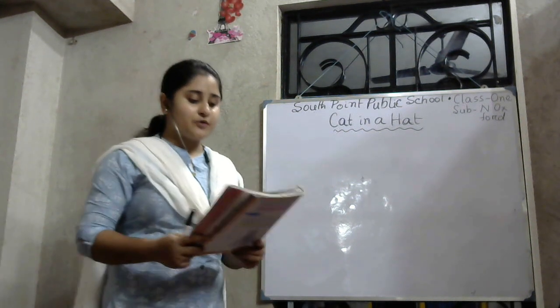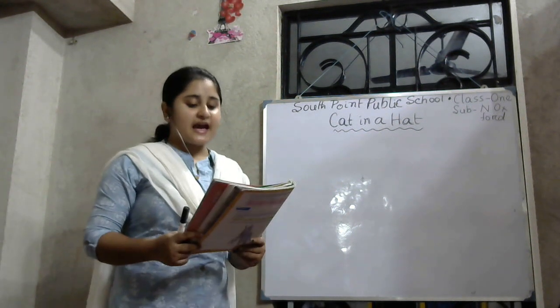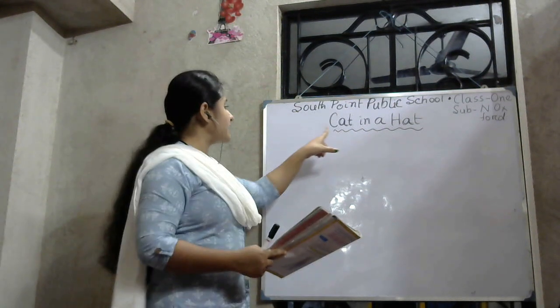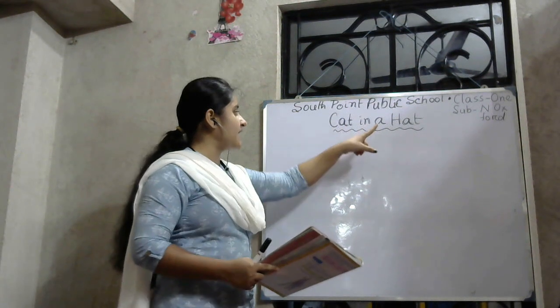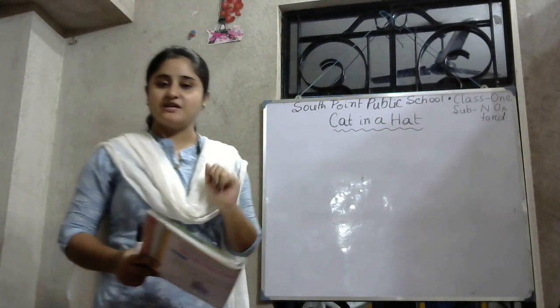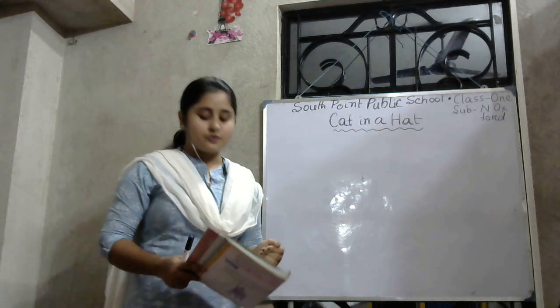Now let's read the poem. The name of the poem is Cat in a Hat. Now students, look at the name: Cat, Hat. Cat and hat, these two words are rhyming words. Okay, now let's read the poem.